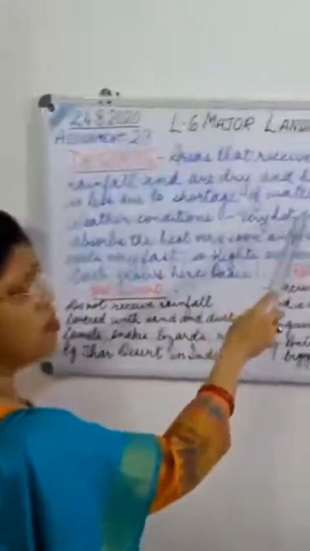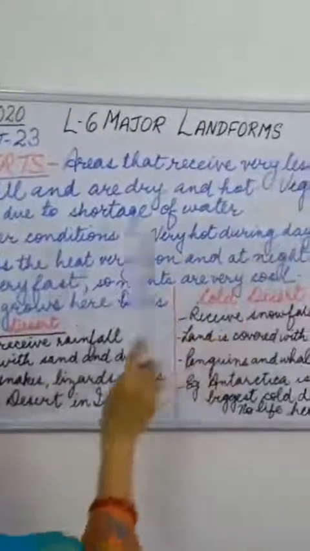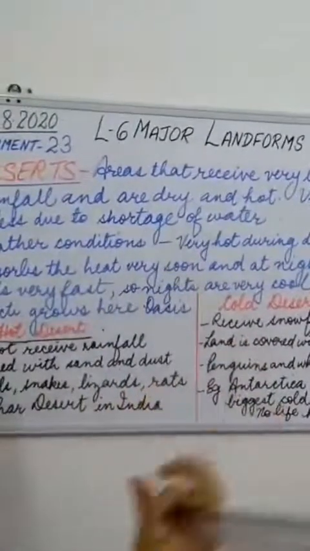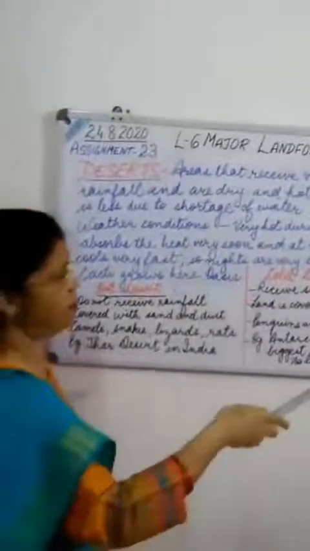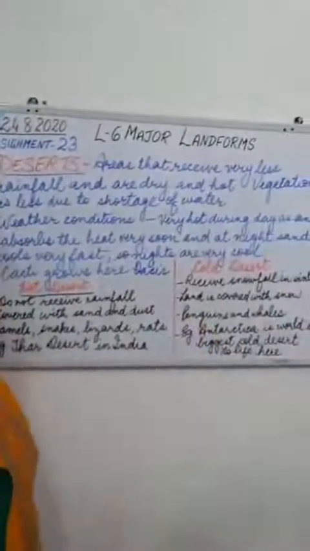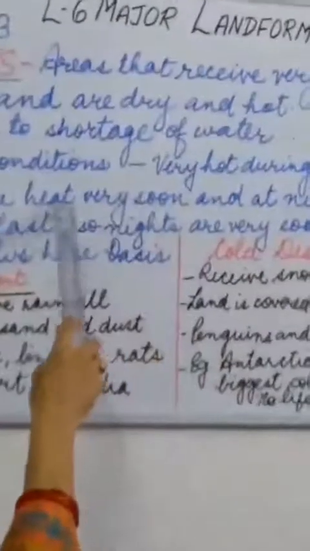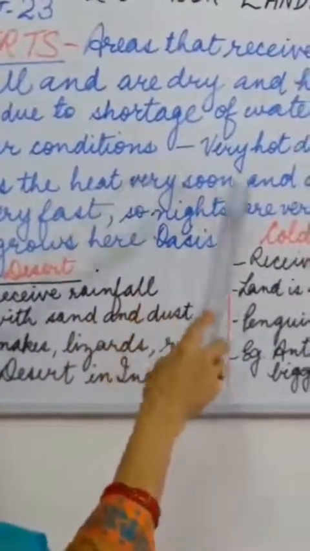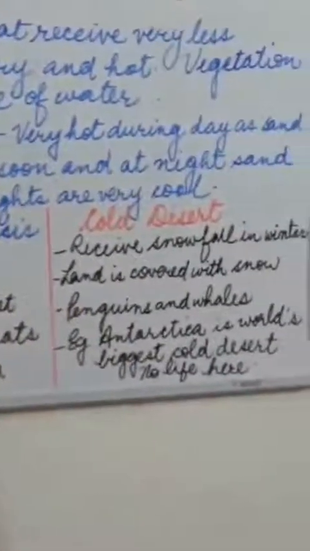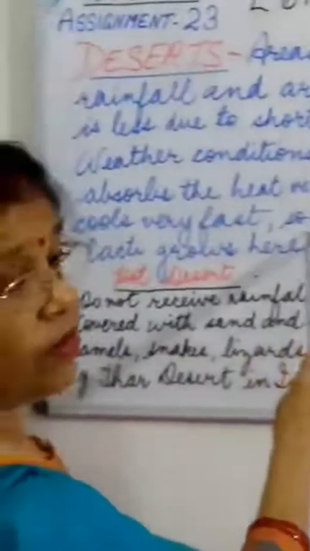Okay, now the weather conditions of the desert: during the day it is very hot as the sand absorbs the heat very soon. Absorbs means the sand becomes hot very fast, and at night what happens? The sand cools down also very fast. So daytime, because the sand becomes very hot very fast, it is very hot, and at night the sand cools down very fast, so the nights become very cool.